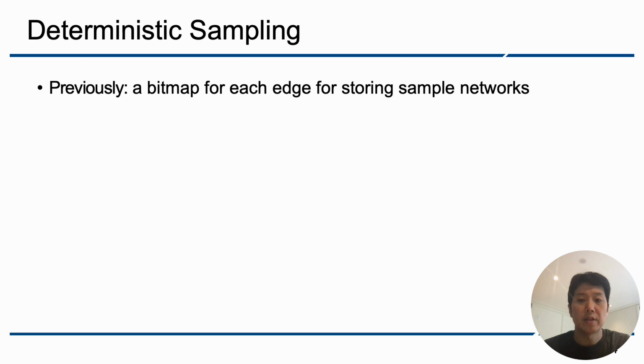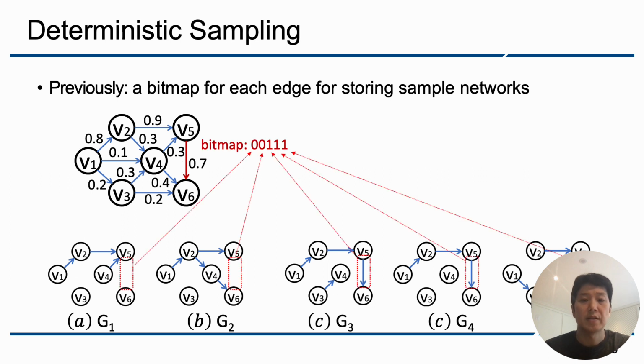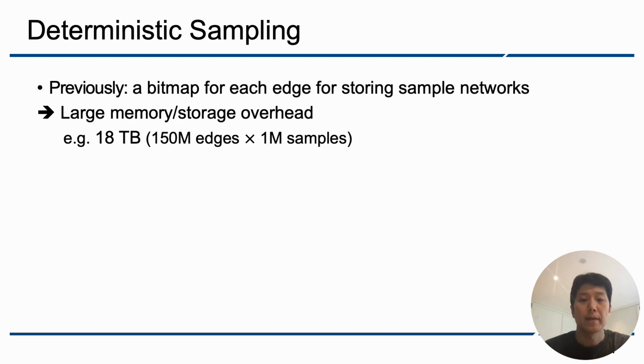The next component is the deterministic sampler. To maintain sample networks, a previous technique keeps a sample network bitmap for each edge. For instance, for this edge from V5 to V6, since we have 5 sample networks, we have a bitmap of size 5 like this, and for each edge we have a similar bitmap. This compactly stores sample networks, but still the overhead is really large, for example requiring 18 terabytes for storing 1 million sample networks.